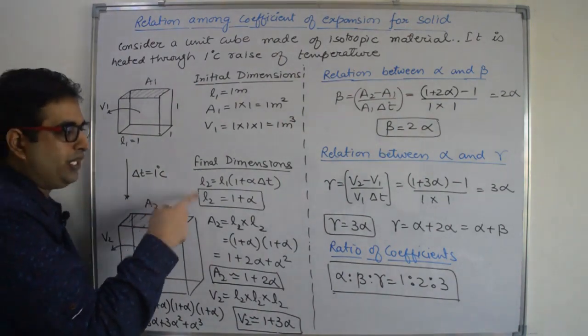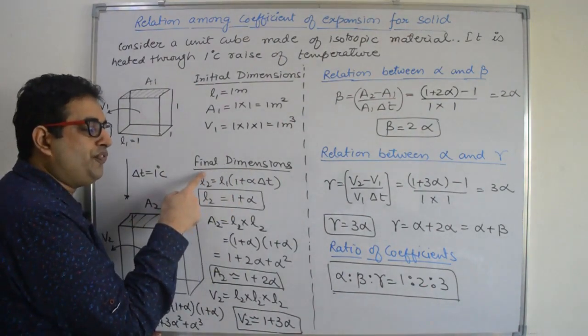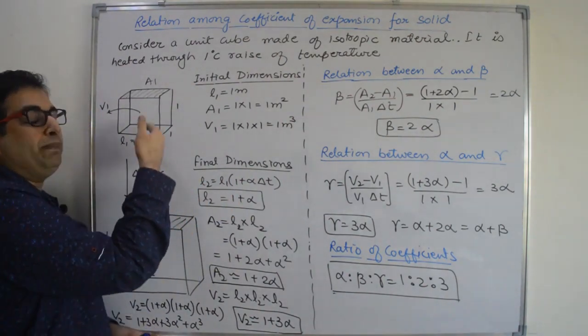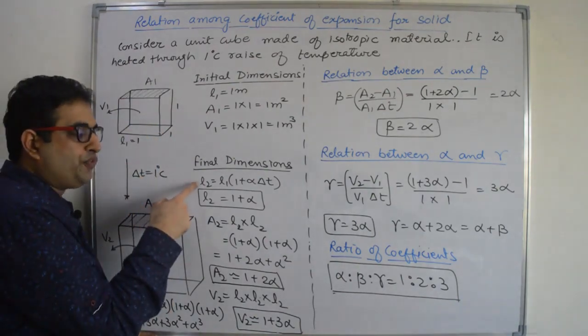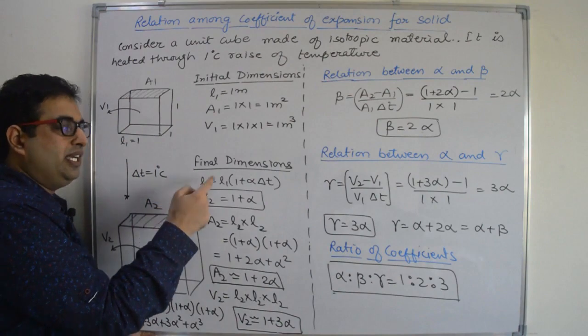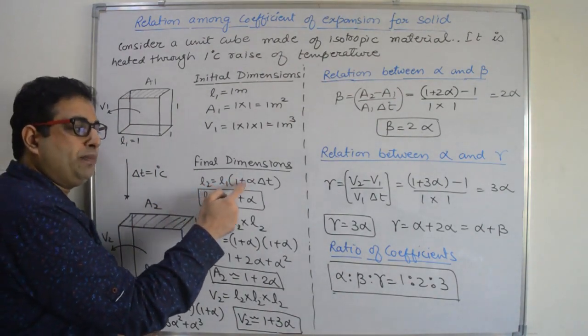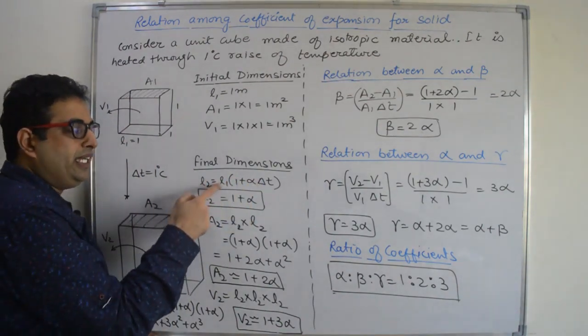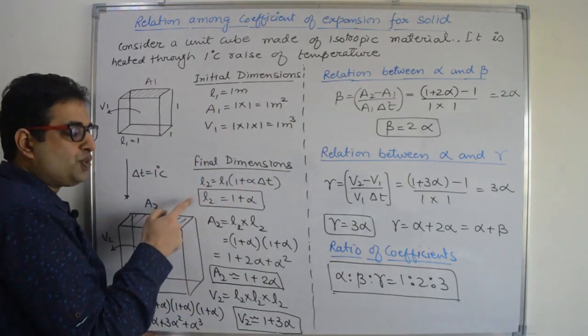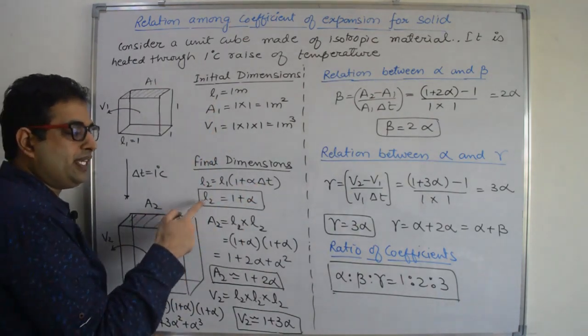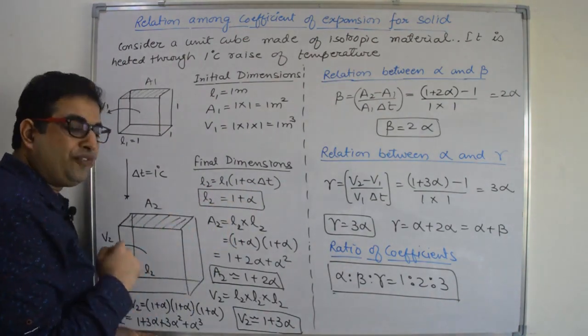length. So let us calculate the new length of the cube when temperature of the cube is increased by 1 degree Celsius. So formula of final length is initial length into 1 plus alpha into delta T. Initial length is 1. Delta T is also 1. So final length of the cube is equal to 1 plus alpha.